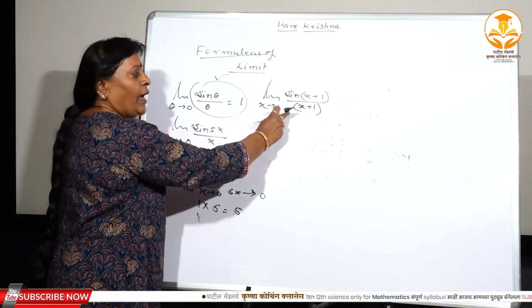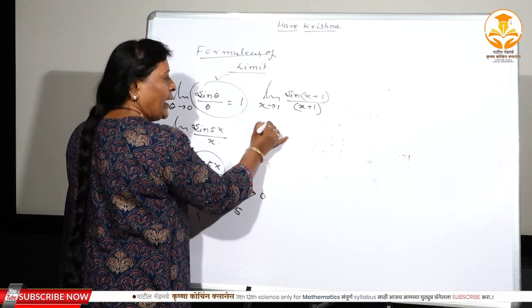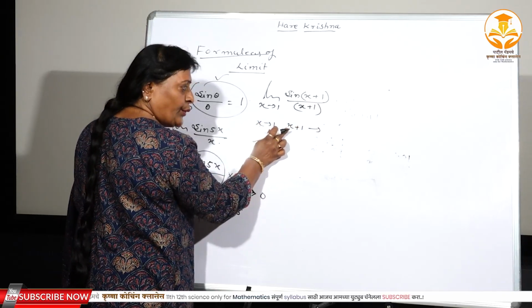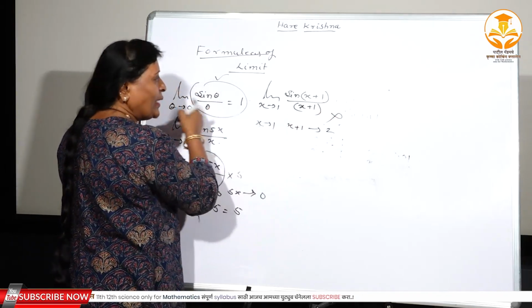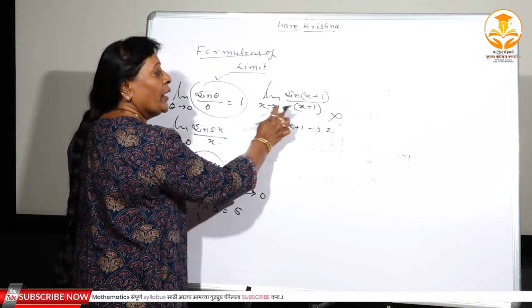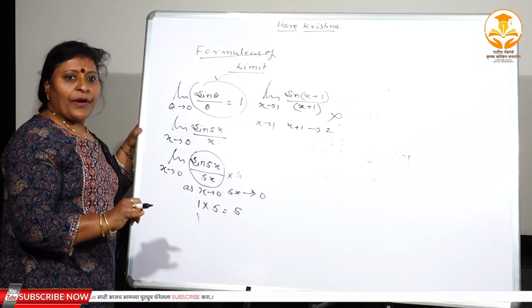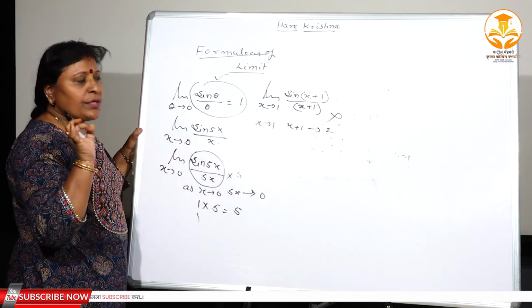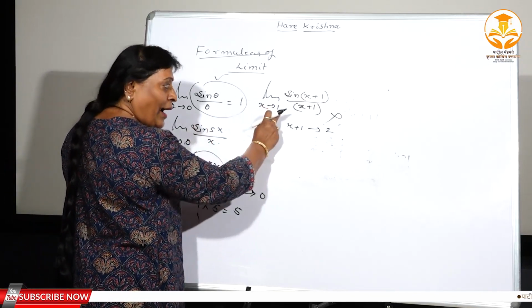If you substitute 1, 1 plus 1 is 2. Therefore you can't apply this formula, right? Here as x tends to 1, your angle approaches towards 2, and in the formula the angle should approach towards 0. Therefore this formula can't work here.